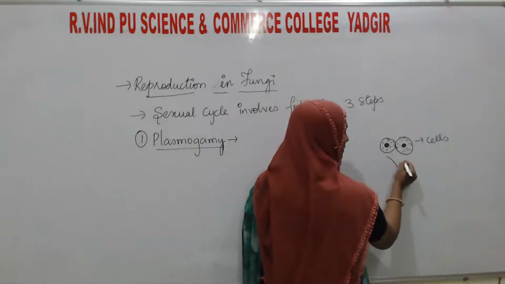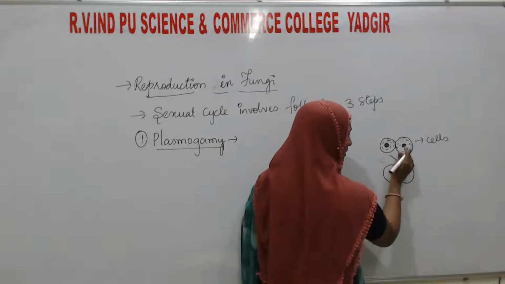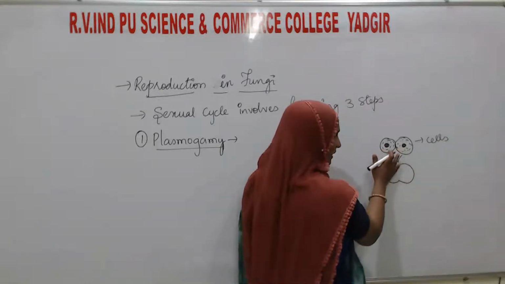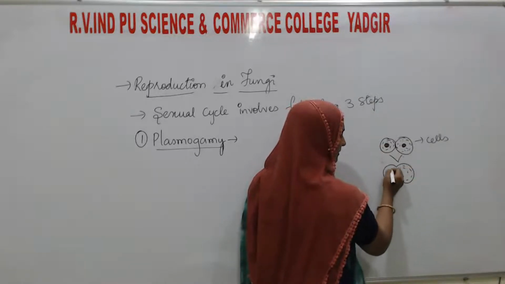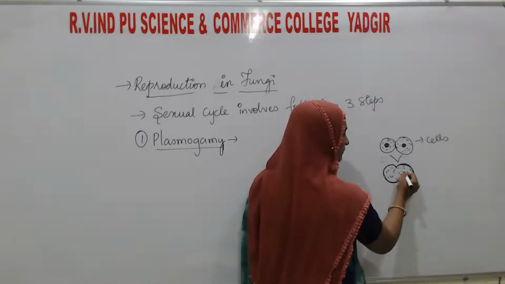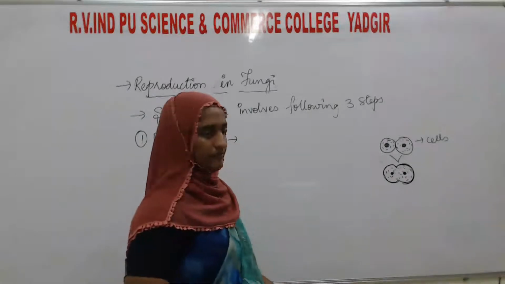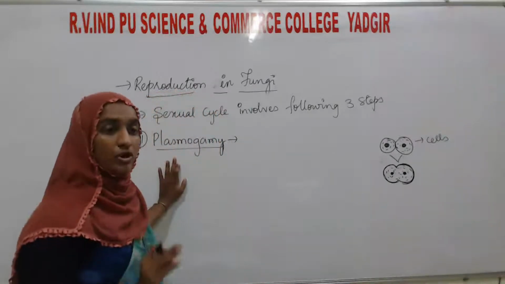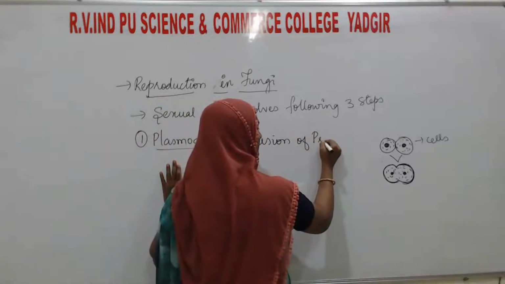See, this is the fusion. In the next stage, you can see that the cytoplasm of this cell and this cell both fuse. And the plasma membrane, the outer envelope of the cell, also fuses like this. Okay, this is the first step. Plasmogamy means fusion of protoplasm.